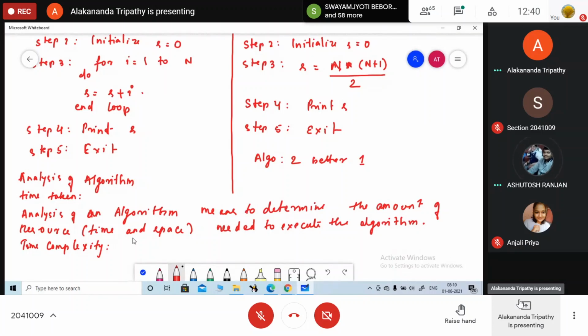Liter, ml. Okay, liter है. Capacity measure करने के लिए तुम्हें capacity चाहिए. Then how you are going to measure time? Is there any unit for your algorithm? Second है. Second कोई nanosecond बोलेगा, कोई microsecond बोलेगा.